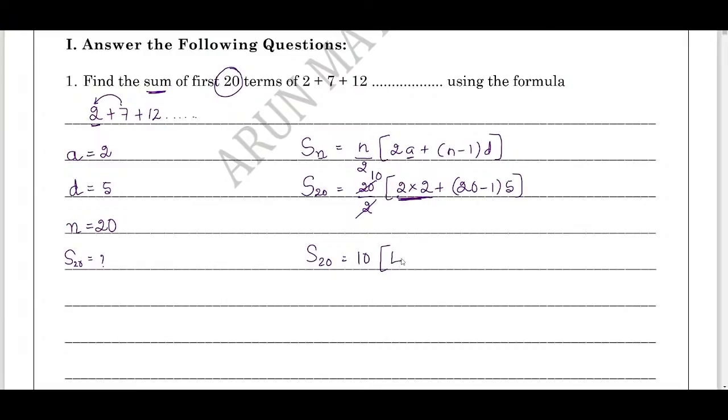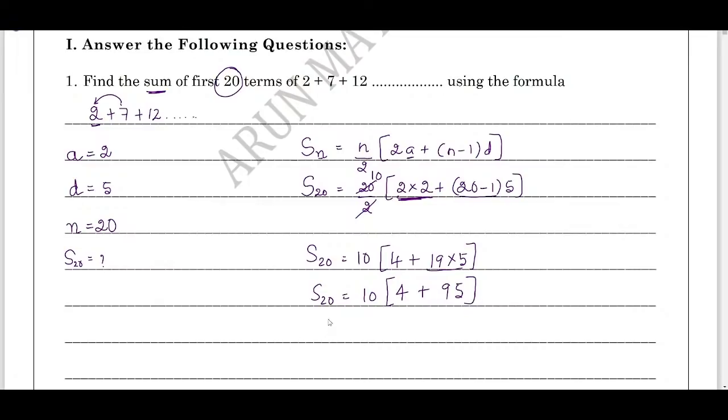2 into 2 is 4. Then simplify what is inside the bracket: 20 minus 1 is 19, into 5 as it is. Now S20 equals 10 into 4 as it is. First multiply, then add with 4. 19 into 5: multiply 19 and 5, and what we get is 95.